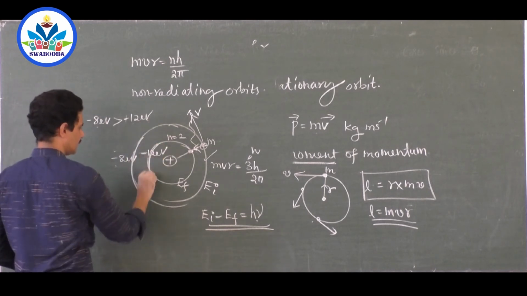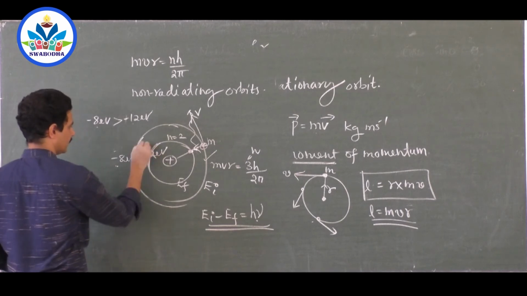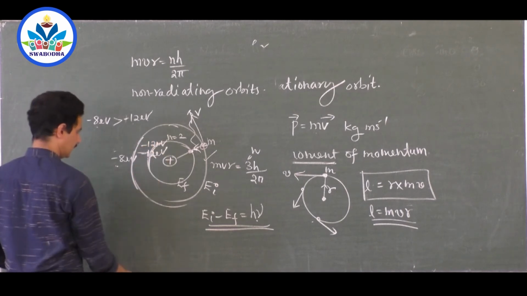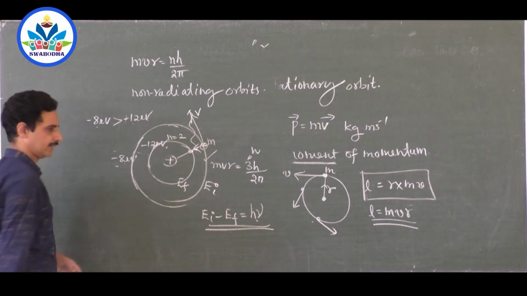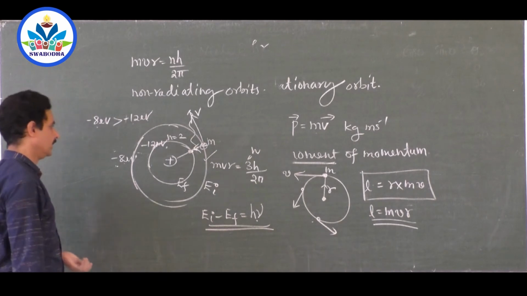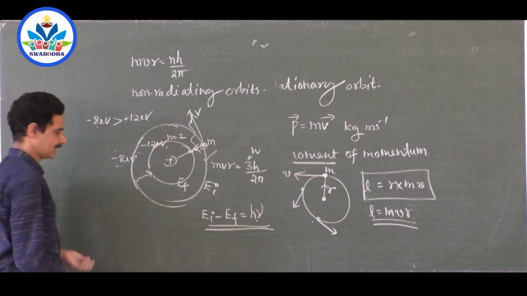Minus 12 electron volt is lesser in the inner energy state. This is more bound, this is less bound, right? Minus 12 electron volt, more bound. This is less bound, correct? Now it is proper. Now, when the electron jumps from this orbit to this orbit, what is the energy emitted?